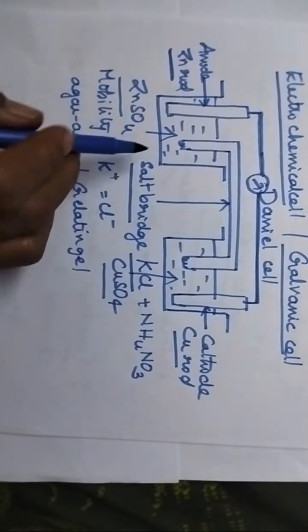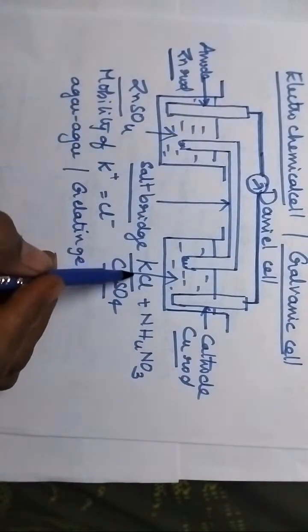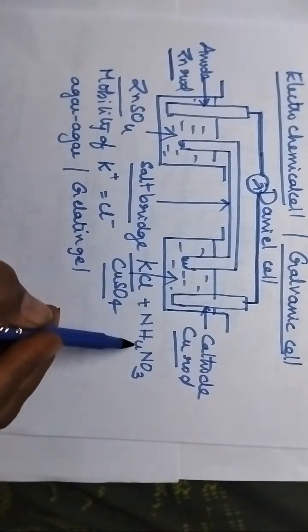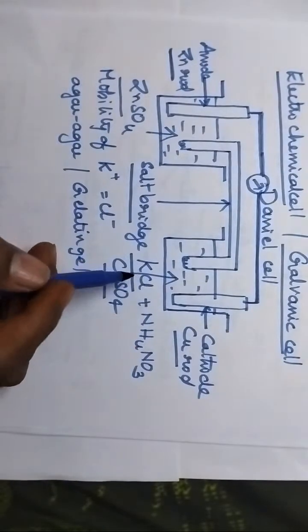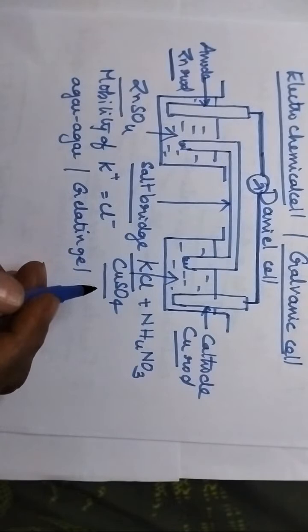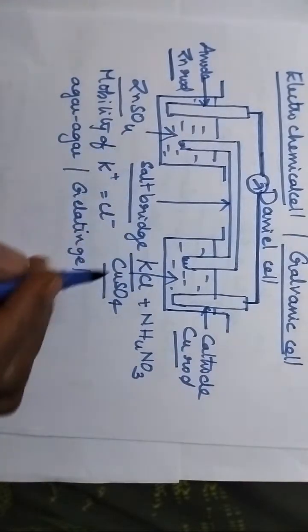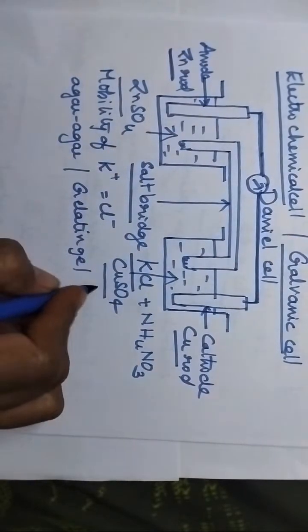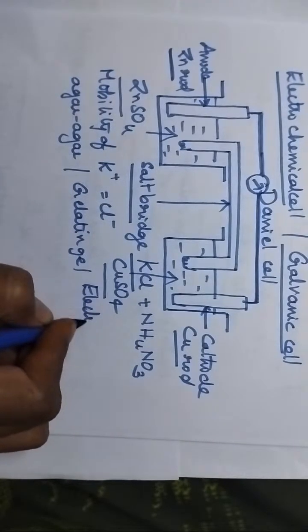So into the porous part, potassium chloride solution or ammonium nitrate solution will be taken. So what is the importance of salt bridge? It is mainly useful to maintain electrical neutrality at the electrodes.